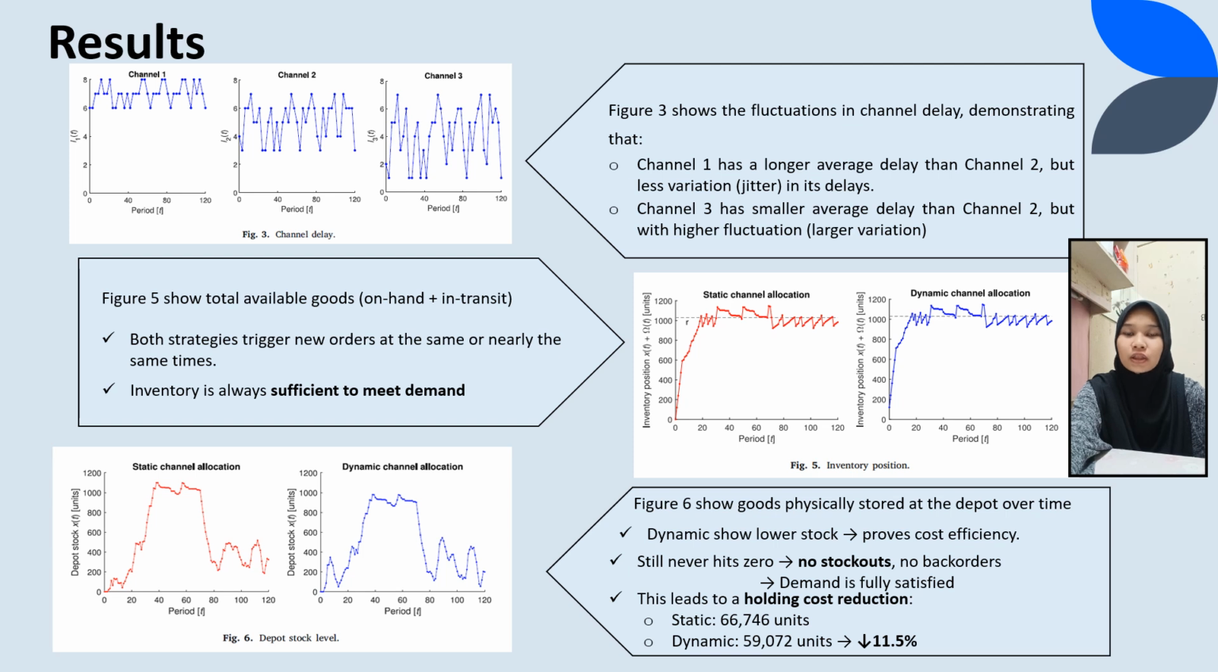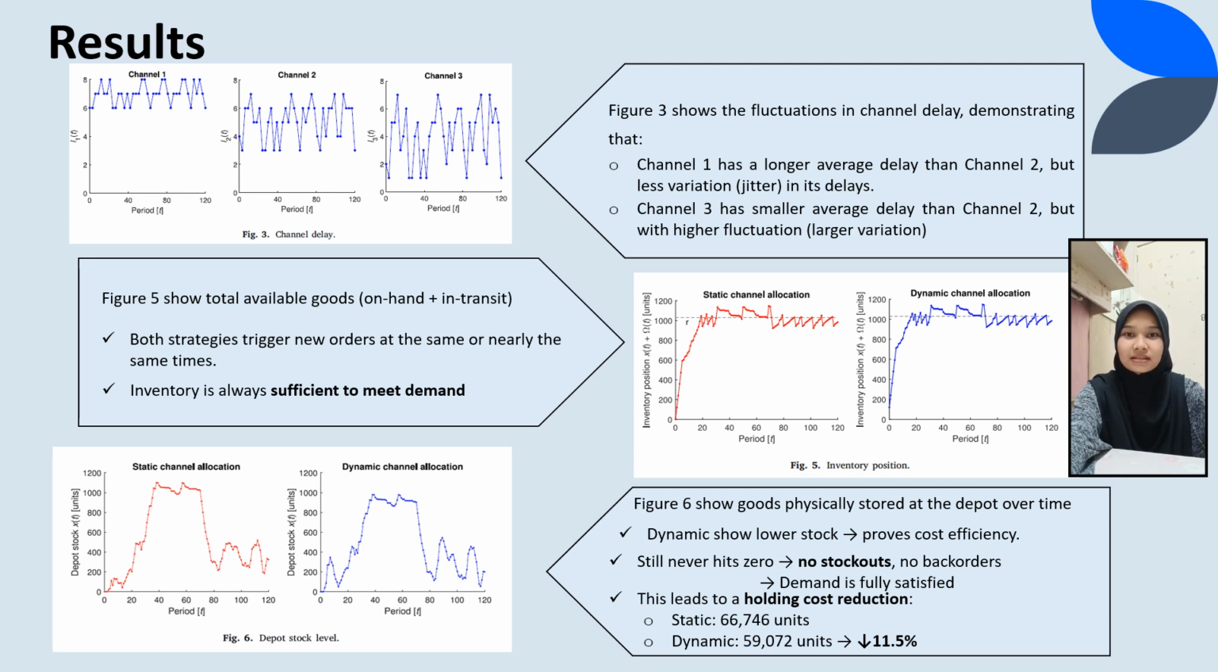It shows total available goods, from on hand plus in transit. Then as we can see, both strategies trigger new orders at the same or nearly the same times. It means inventory is always sufficient to meet demand.